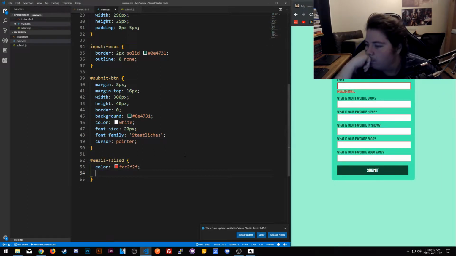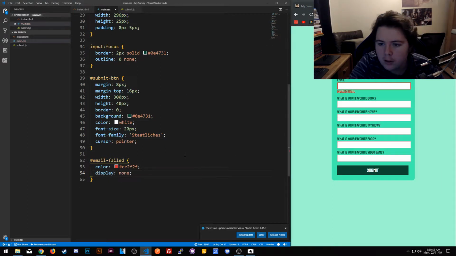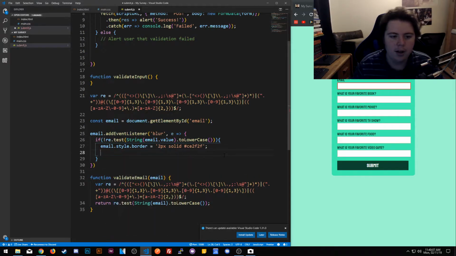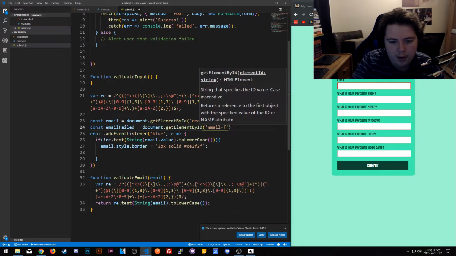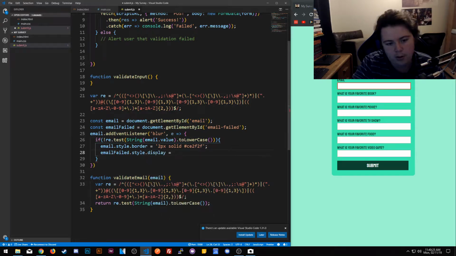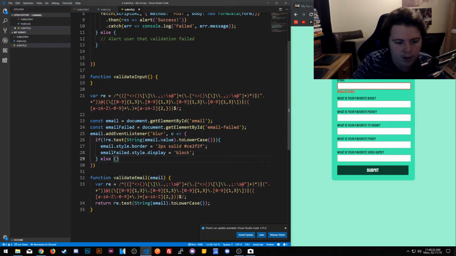Invalid email. Alright, we want to show some display. We'll change display. So here we'll do display. Good enough. Email fail. Document get element by ID, email fail. Style display equals block. But now fail. That's actually the one. And then we'll do else. We'll say else, email fail style display equals none. Now we did this.